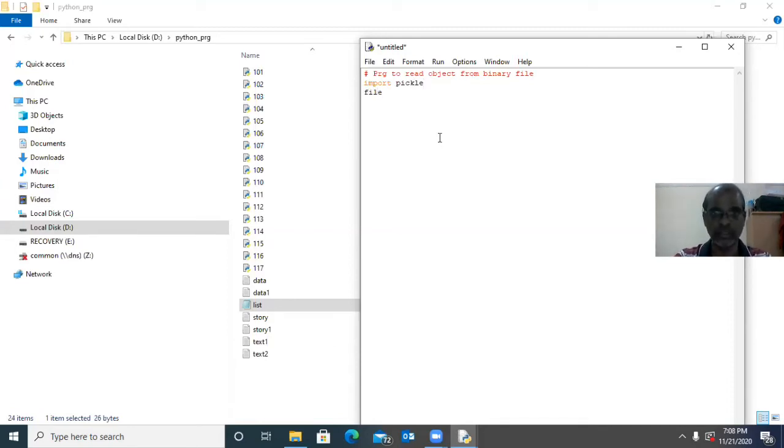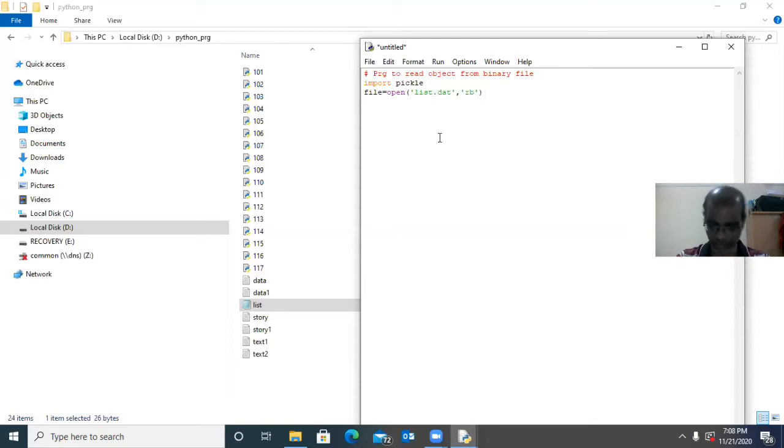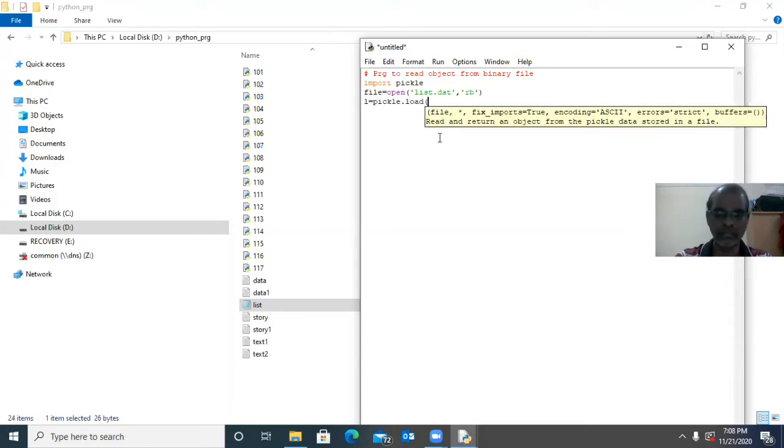We have to create one file object, open list.dat, RB, that means read only binary file. L equal to pickle.load, with the file object.